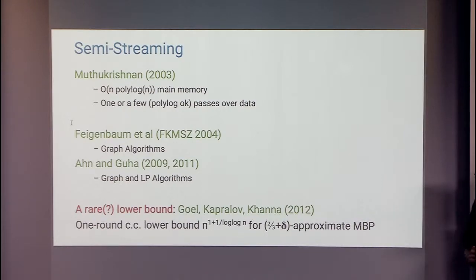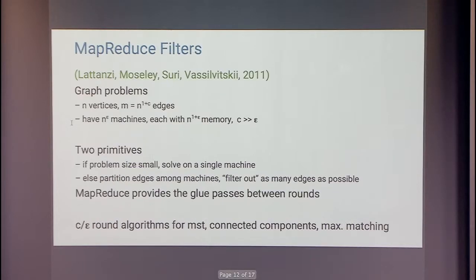Whereas here, on the one hand, you don't need to transfer the entire graph. I think they, in fact, get some algorithms too in this paper, but I'm not totally sure. But something like n amount of memory or n polylog n amount of memory is not going to work if you want to do it in this one-round communication model. So that is actually a rare and surprising lower bound in this world.